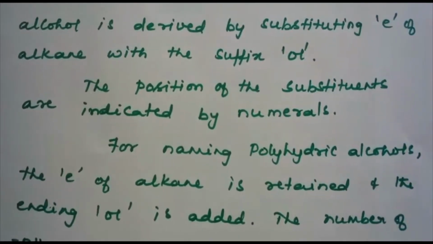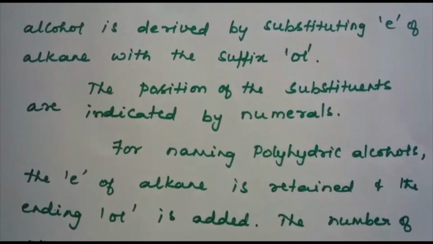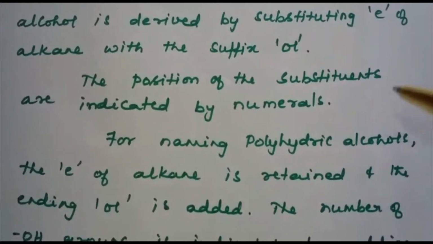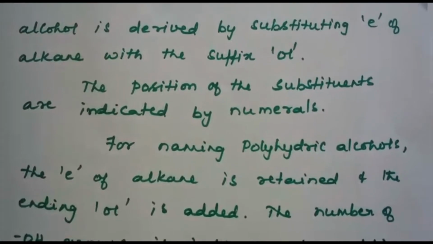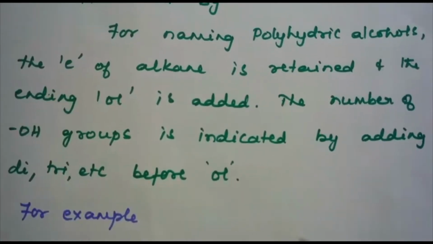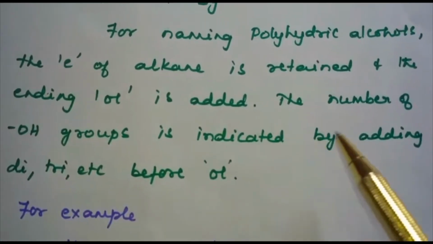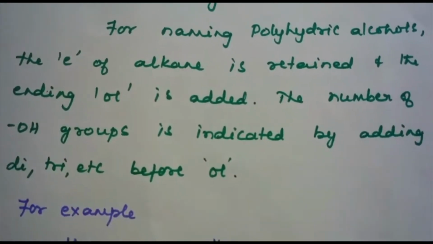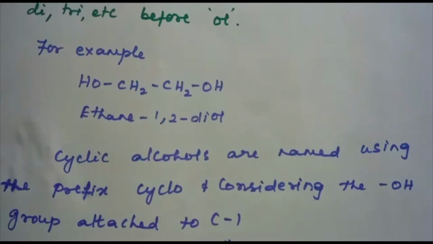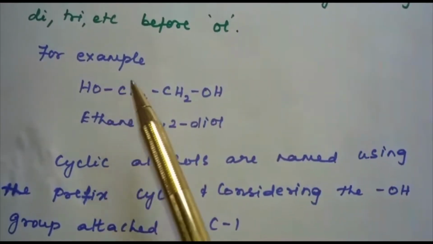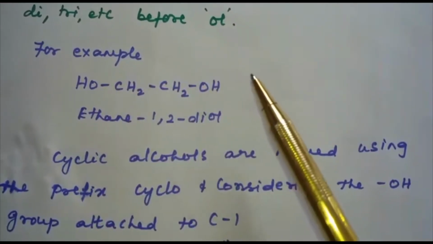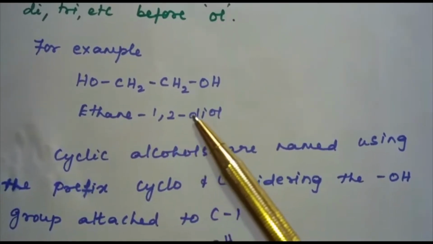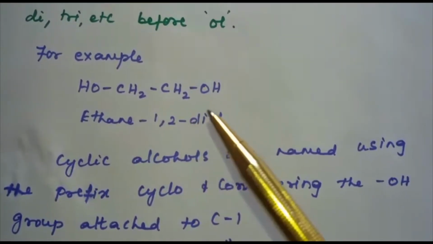For naming polyhydroxy, that is polyhydric alcohols, the E of alkane is retained and the ending OL is added. The number of OH groups is indicated by adding di, tri, etc. before OL. For example, for this compound CH2OH, CH2OH, the IUPAC name is ethane-1,2-diol.